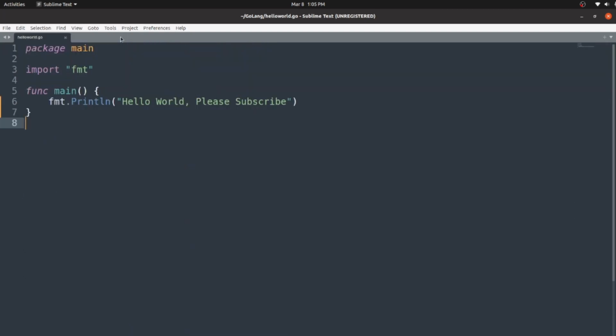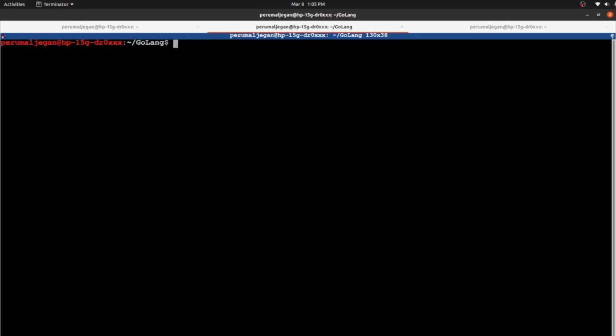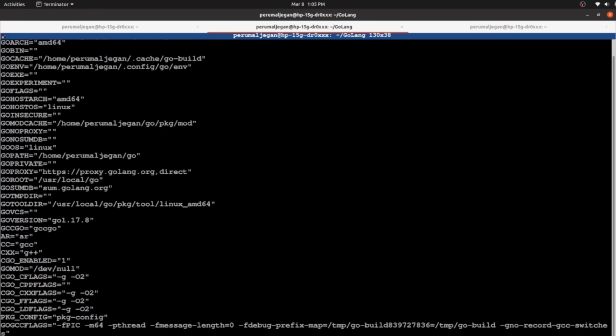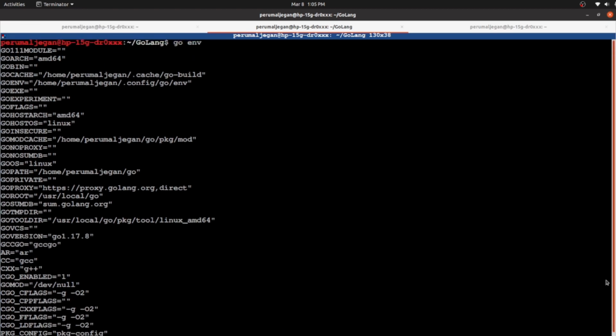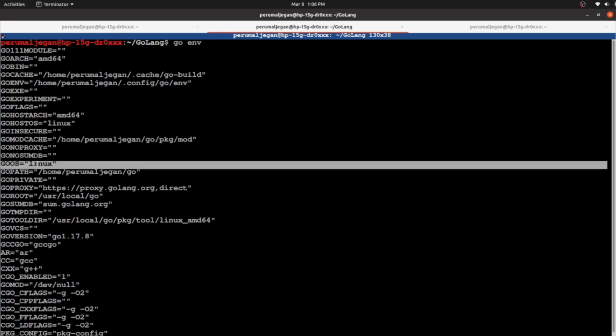So this is how you need to convert a simple Go program into binary. But what if you want to compile this specific program into different binary? I mean, for different architecture, what you need to do? The command is simple. As I said, to read the Go environment, you need to enter this command go space env. It will give all the relevant Go environment variables. So here you can see the Go architecture AMD 64 by default and Go operating system Linux by default.